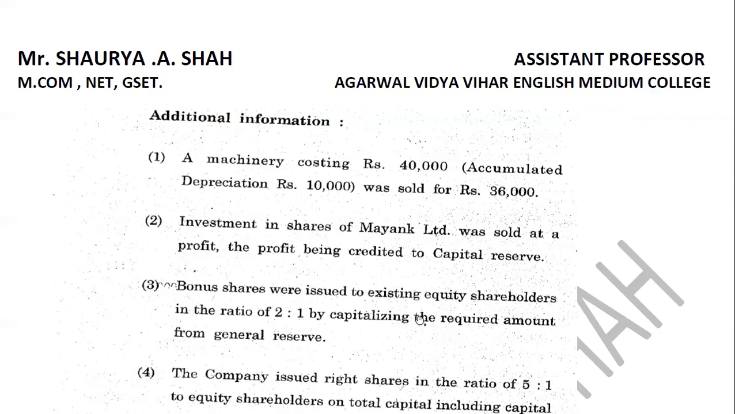Bonus shares were issued to existing equity shareholders in the ratio of 2:1 by capitalizing the required amount from general reserve. So you need to prepare certain accounts: machinery account, depreciation account, investment account, capital reserve account, then equity share capital account, general reserve account. So just remember students, there will be a list of 10 to 15 ledger accounts you need to prepare.